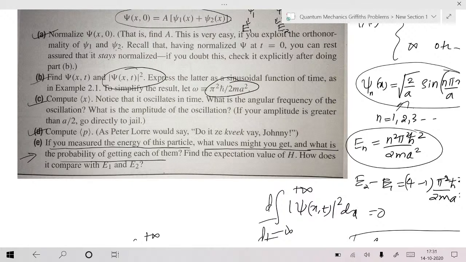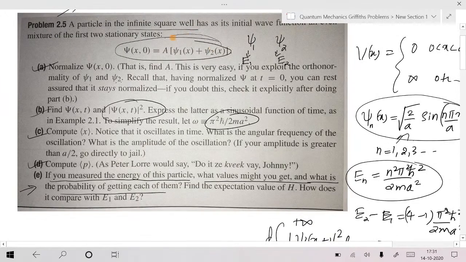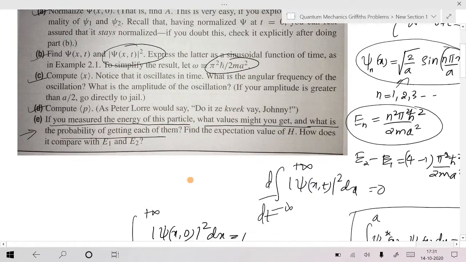So similarly, in this kind of superposition state, when you do the measurement, let me write the state here. What is your normalized state? 1 by root 2 psi 1 of x plus 1 by root 2 psi 2 of x, isn't it? Now, when you do the energy measurement, you should get either E1 or E2.